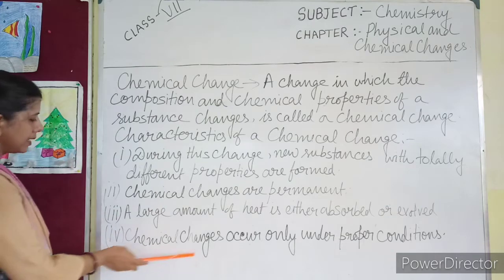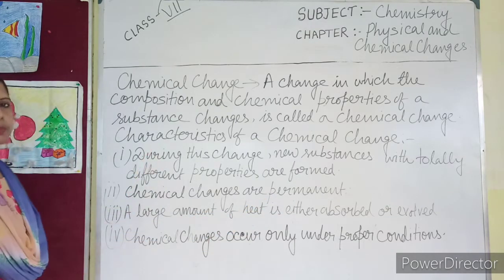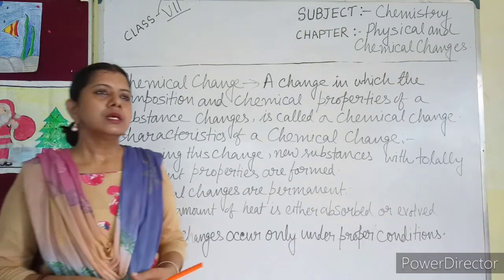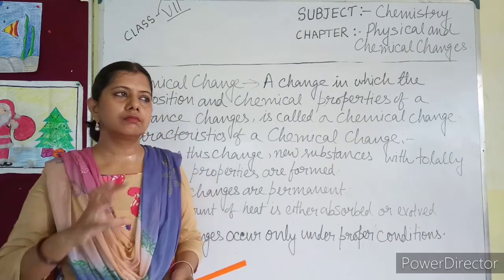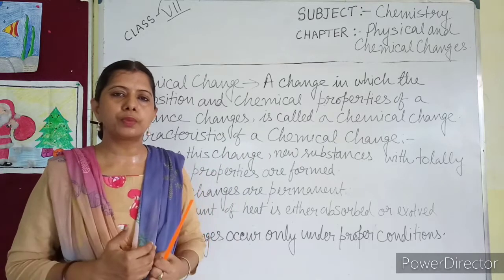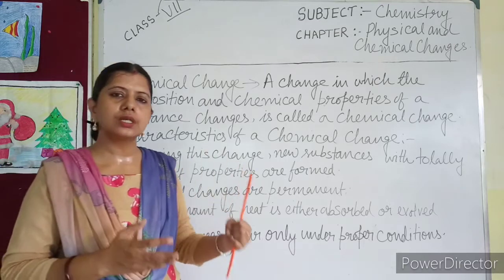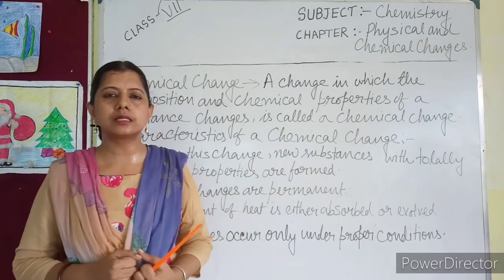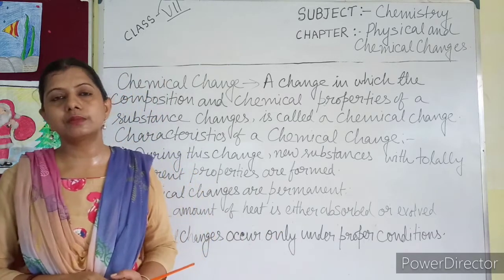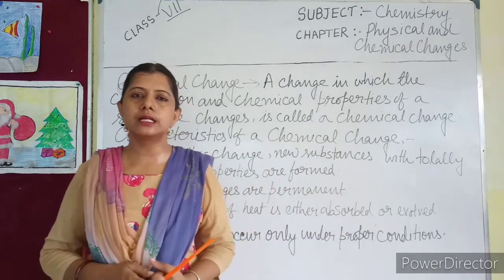Number 4: a chemical change occurs only under proper conditions. You have to supply proper conditions, otherwise the change will not occur. Suppose, to convert milk into curd, certain conditions are required. Without proper conditions, it cannot be easily converted into curd. So, some special condition is necessary for the chemical change to occur. Sometimes those conditions are available naturally also. I am not saying that every time you have to provide the condition.